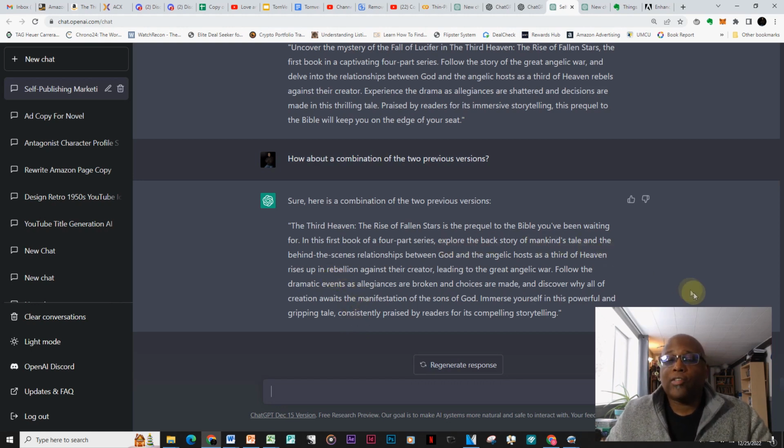Third Heaven, the Rise of Fallen Stars. It's a prequel to the Bible you've been waiting for. In the first book of a 4-part series, explore the backstory of mankind's tale and the behind-the-scenes relationships between God and the angelic hosts as a third of heaven rises up in rebellion against their creator, leading to the great angelic war. Follow the dramatic events as allegiances are broken and choices are made, and discover why all of creation awaits the manifestation of the sons of God. Immerse yourself in this powerful and gripping tale, consistently praised by readers for its compelling storytelling. That's just a great book blurb. That's all I can say about that.